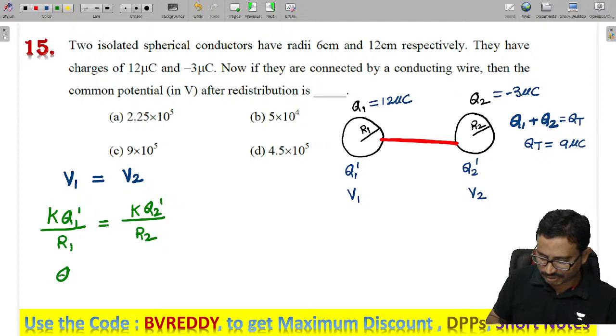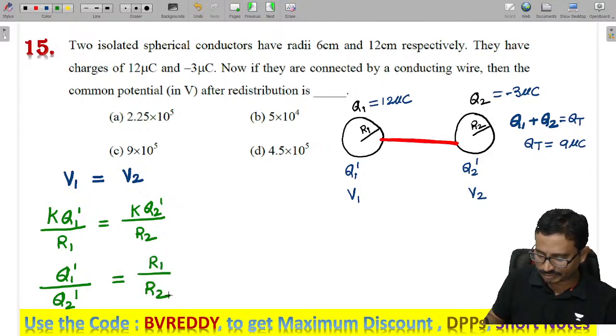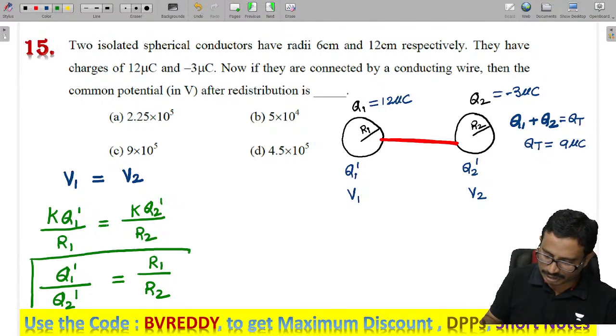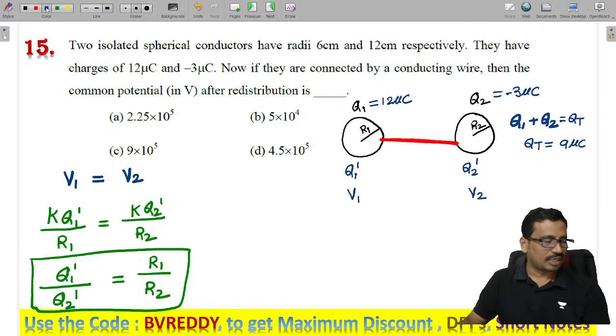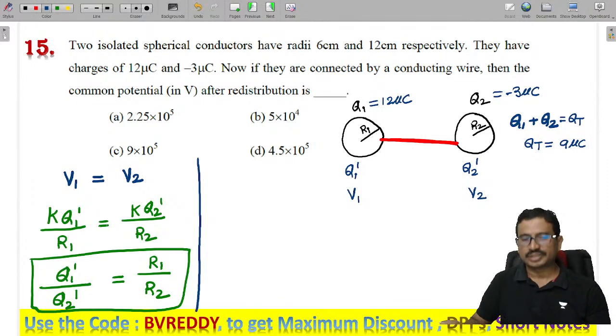Now you see, Q1 dash by Q2 dash is R1 by R2. These are the charges we have now.